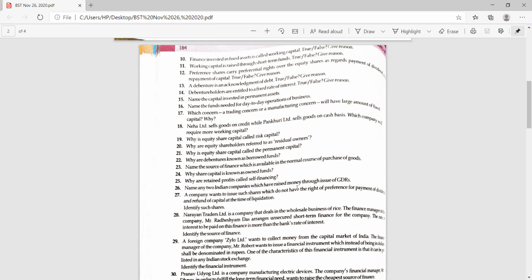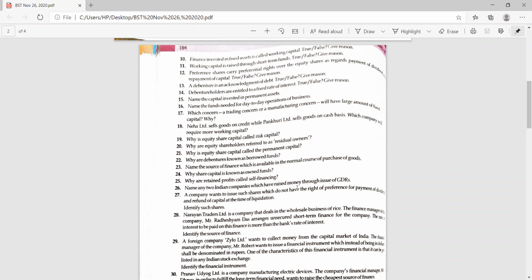Question number 18. Please read. Ma'am, Neha sells goods on credit while Pankhuri sells goods on a cash basis. Which company will require more working capital? Yes, which company requires more working capital?